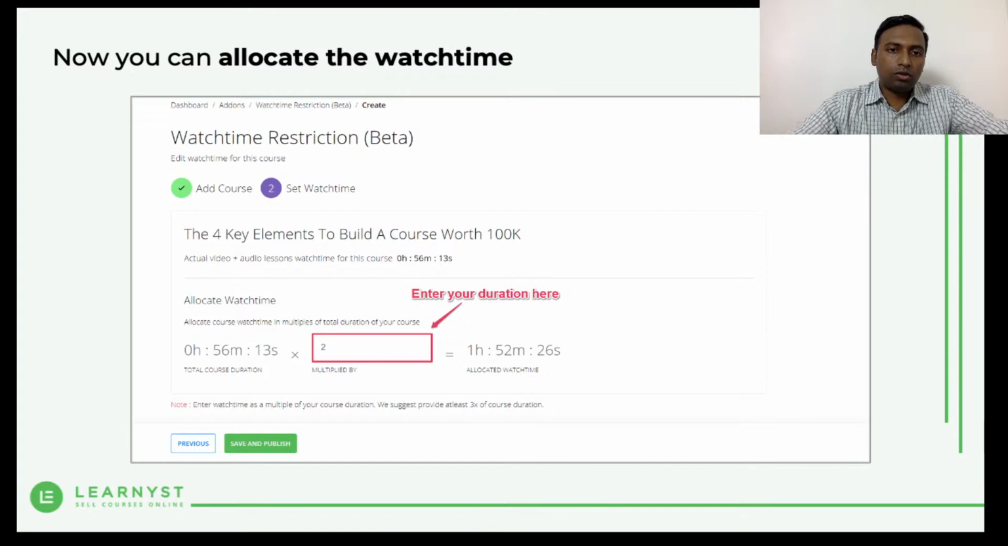So when a student enrolls in a course, irrespective of whether he shares his login with his friends or not, all he has is 1 hour 52 minutes, right? So he has to complete the course in that.